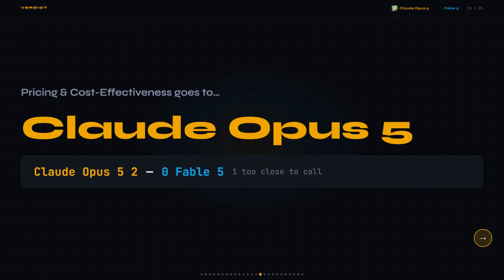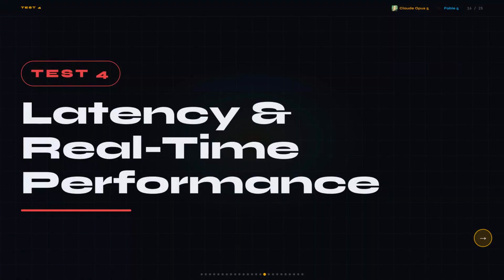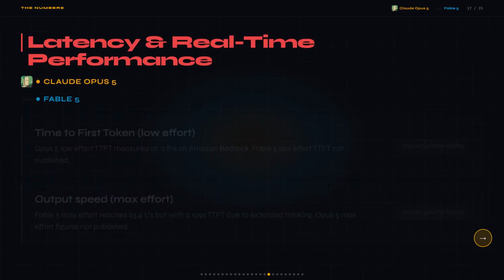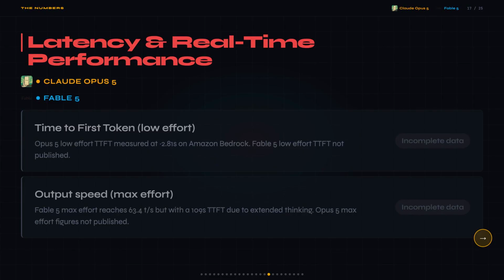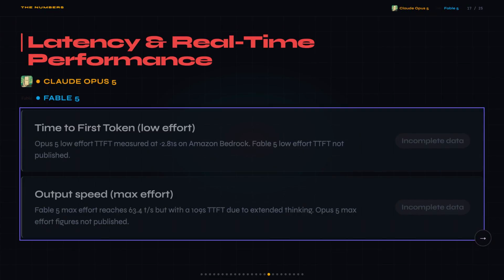And we still have 2 tests left. Test 4, latency and real-time performance. If you're building anything interactive, a chatbot, a live coding assistant, a real-time agent, a model that takes 109 seconds to start responding is going to feel completely broken to your users, and that's a product experience problem you can't paper over. What I found here is kind of frustrating, honestly.